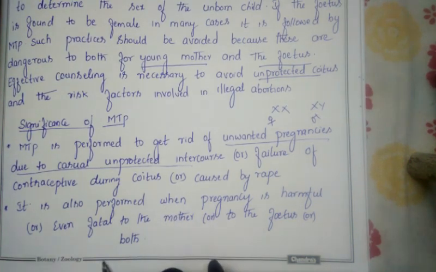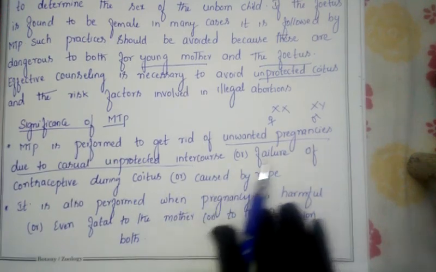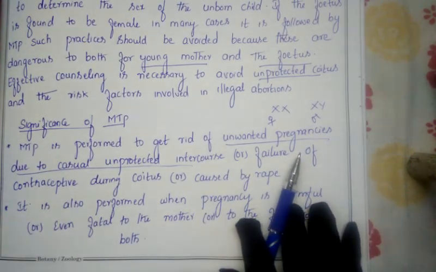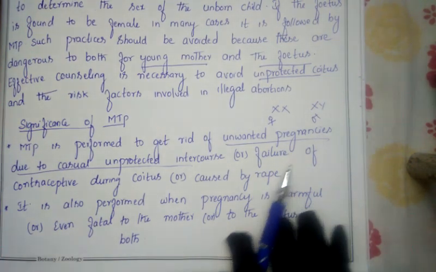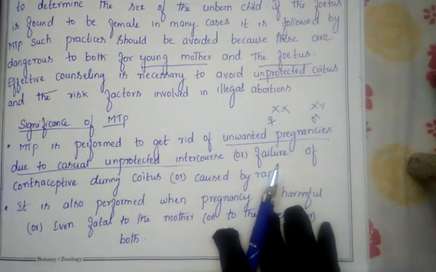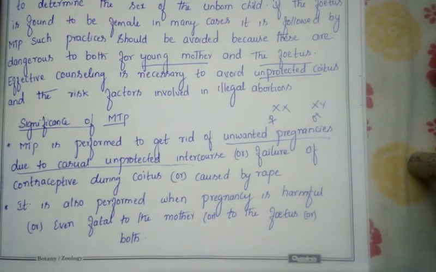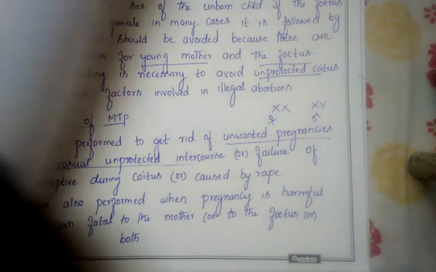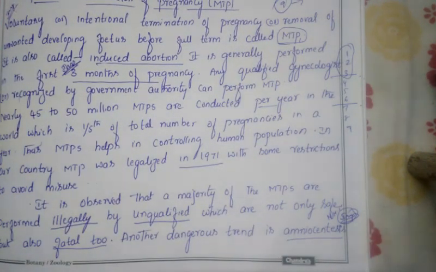From the MTP we are getting the benefit. On the other side, it is also one of the disadvantages. What is the disadvantage? Purposely we are killing one's life, like a murder. That is one of the disadvantages of the MTP. Another benefit is that we can avoid overpopulation in our society, so that we can maintain our natural resources. So this is about MTP, which we call the medical termination of the pregnancy.